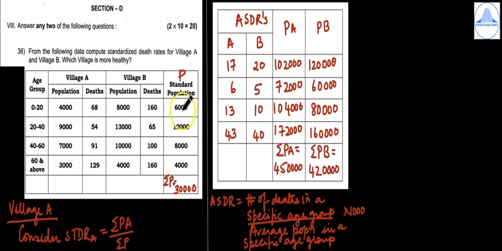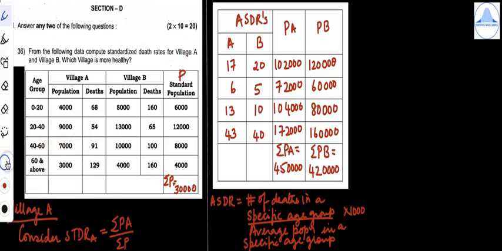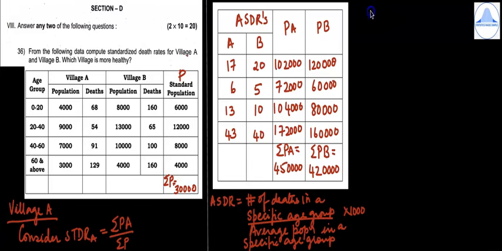4,20,000. So now let us write the formula for STDR of village B. Okay, so here I'll write, I'm sorry, it's not locality, it is village. So village B. So write the formula.